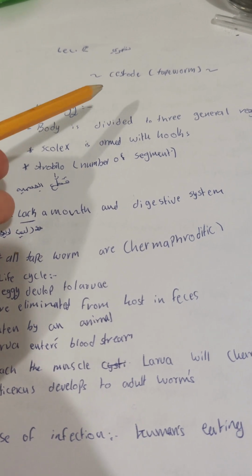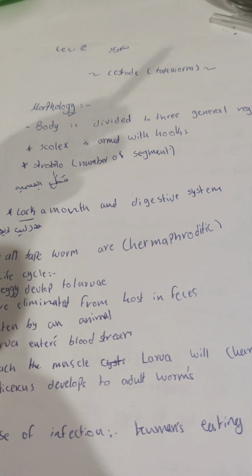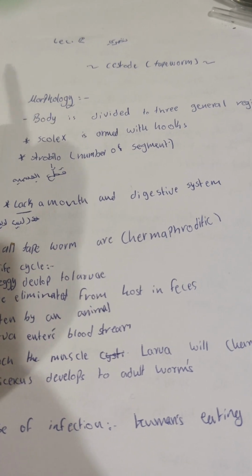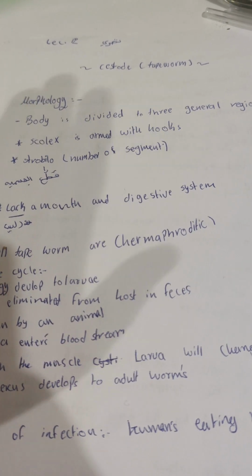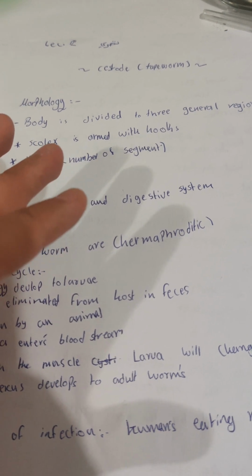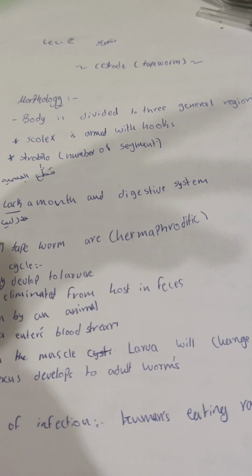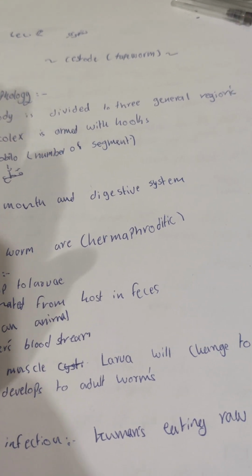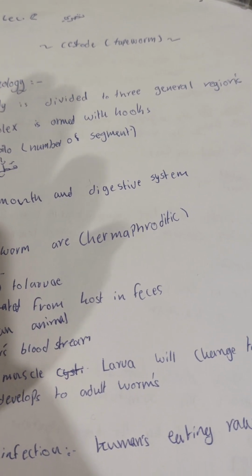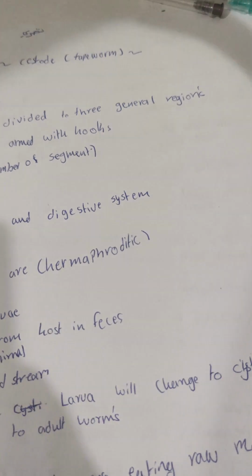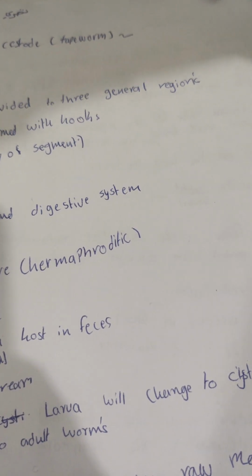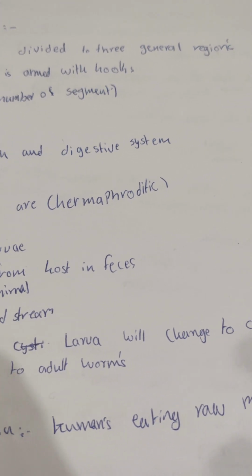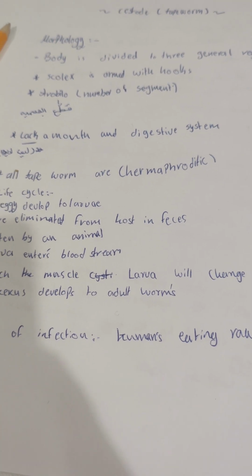Today, I will explain about cestodes, which are a type of parasite, or tapeworms, you can call them. Parasites are microorganisms, but sometimes they can be macroorganisms. For micro, we need a microscope to see it, but for a macro parasite, we don't need a microscope to see it.